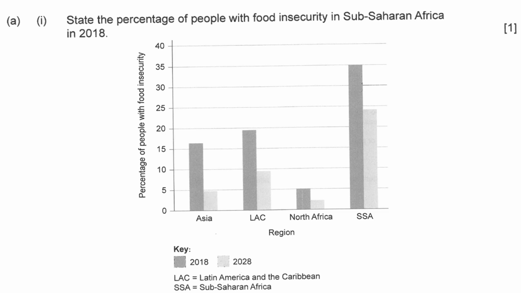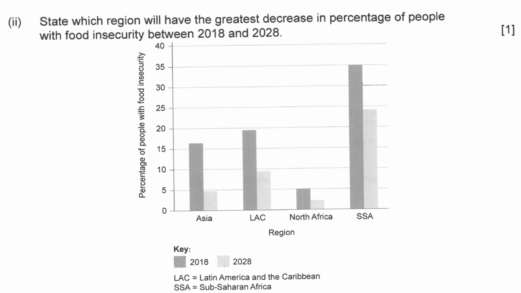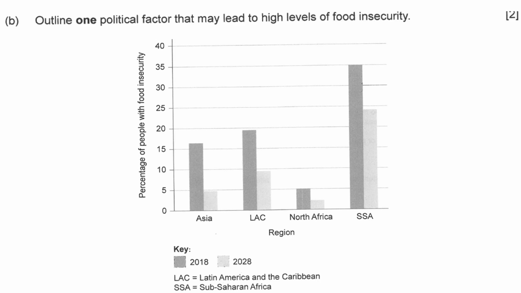State the percentage of people with food insecurity in sub-Saharan Africa in 2018. Good job. Next one. State which region will have the greatest decrease in percentage of people with food insecurity between 2018 and 2028. Good job. Next one. Outline one political factor that may lead to a high level of food insecurity. 2 marks, write a little bit more. Pause it.